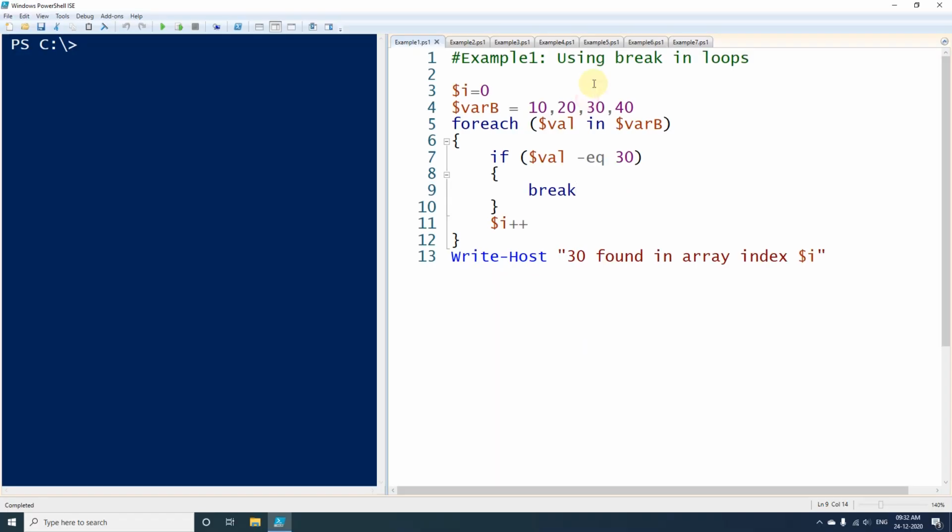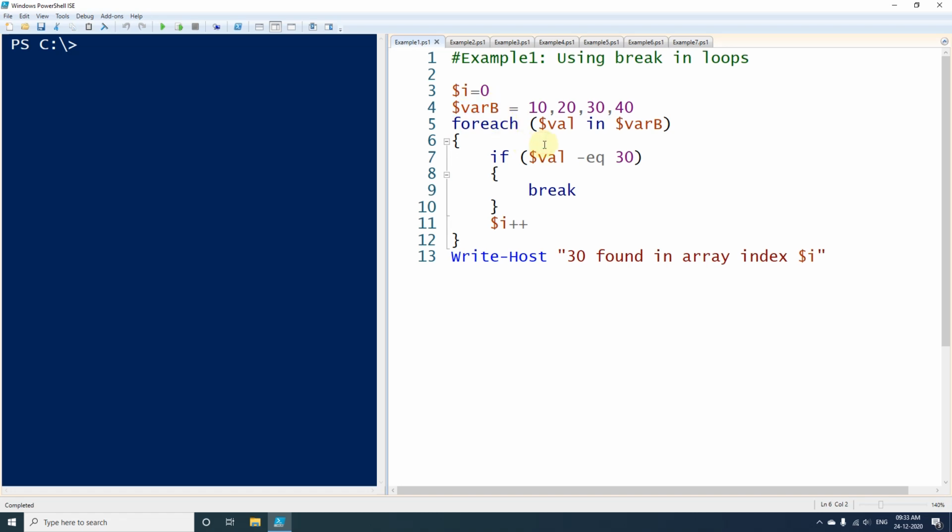This is the first example. Here we will be using break in loops. So first of all, I have created one variable called $i, and I have assigned value 0, and I have created a second variable called var_b. I have assigned multiple values 10, 20, 30 and 40, and I have used a foreach loop. So var_b is nothing but an array.